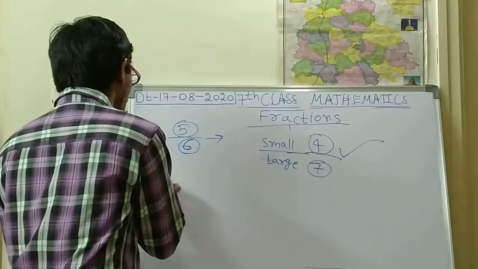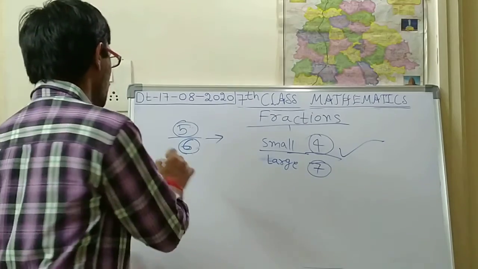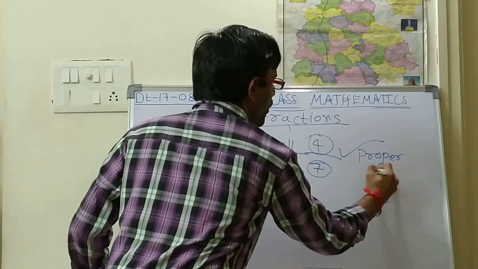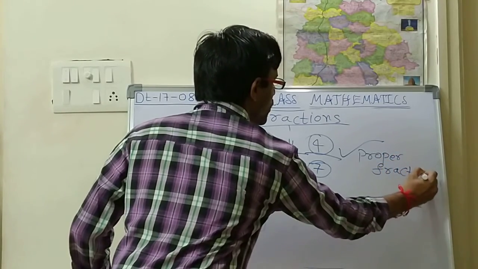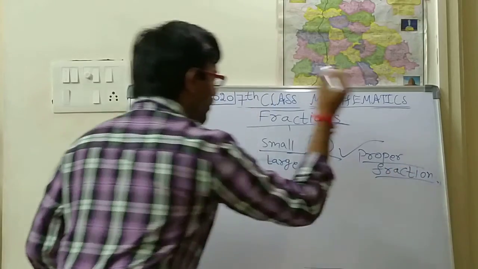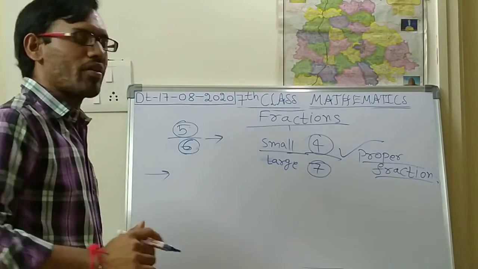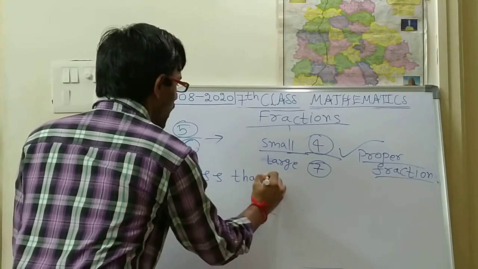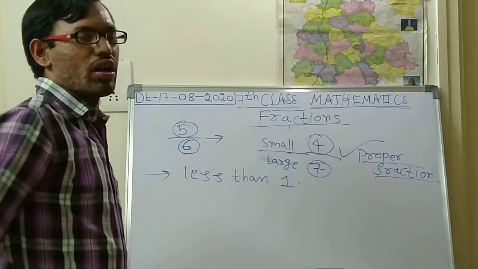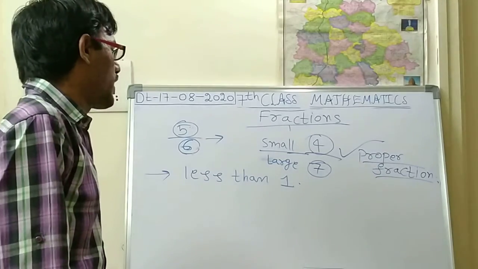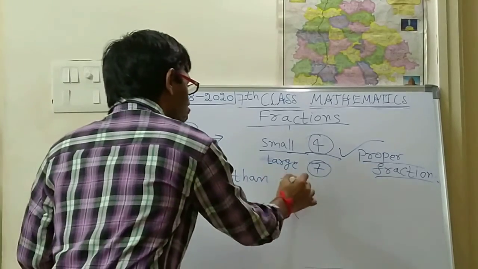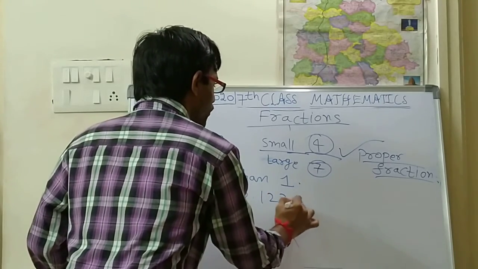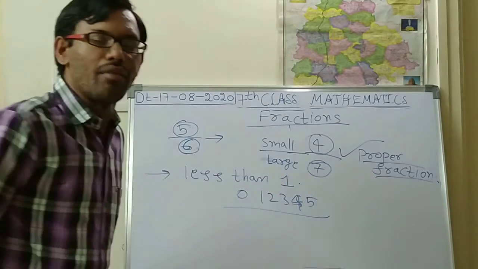And what is the property of a proper fraction? Every time, the value of a proper fraction should be less than 1. Whatever fraction you are writing, that value should be less than 1. That means less than 1 means 0.1, 0.2, 0.3, 0.4, 0.5, like that the number should be there.